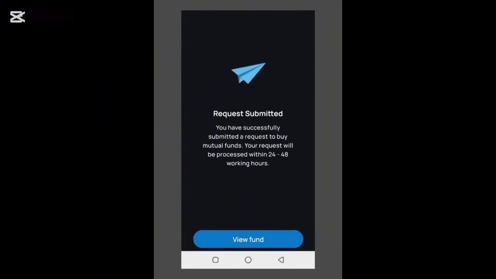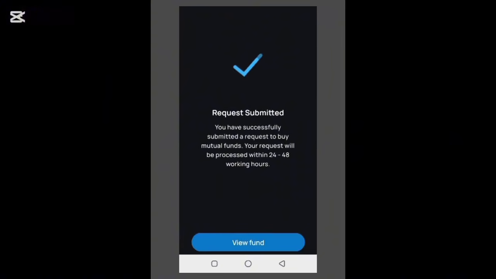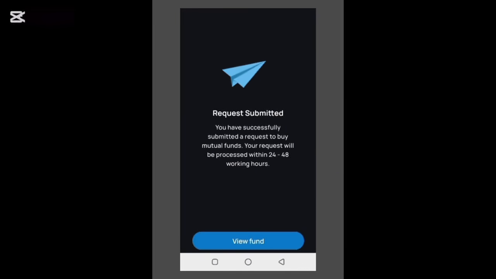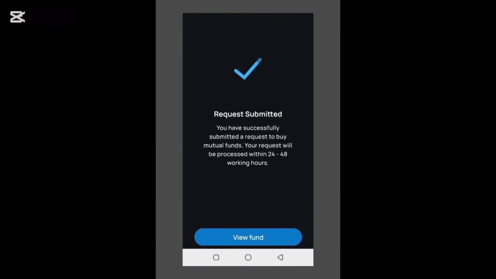So after the 48 hours, go back to that invest platform that I showed you earlier. You will see the amounts that you have gained. That is the interest or the dividends that you have accrued within the period of time. The dividend will be paid to you quarterly, but you will see the progress of the dividends, how your dividend is growing daily. You will see it on the investment platform there.